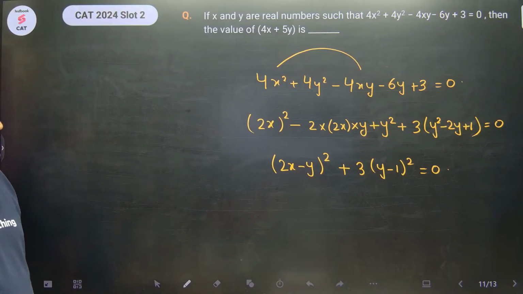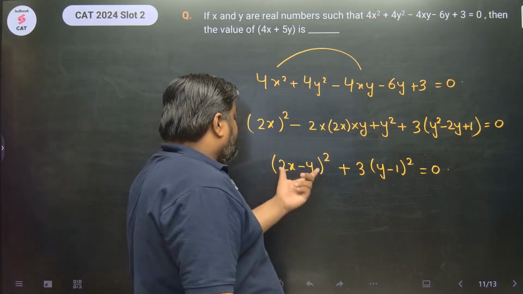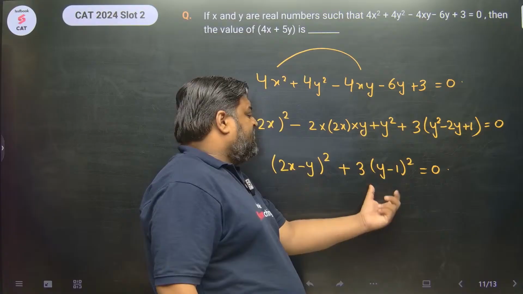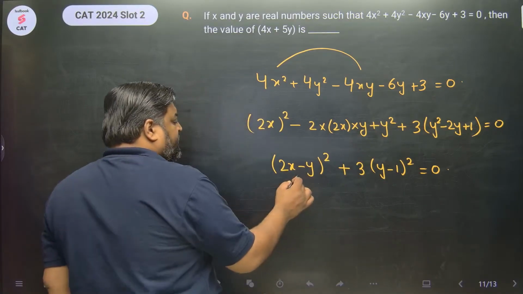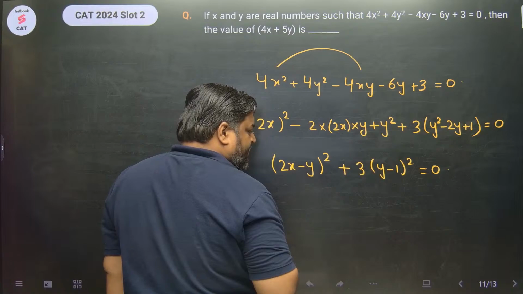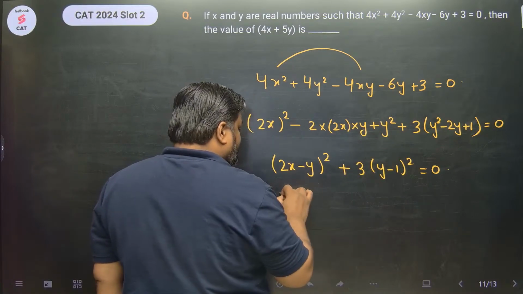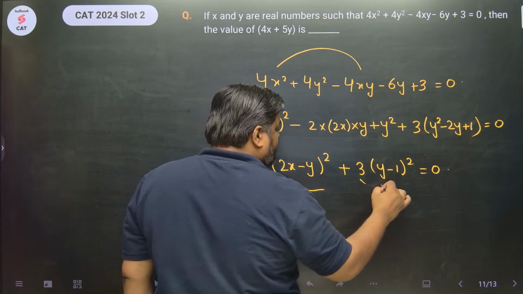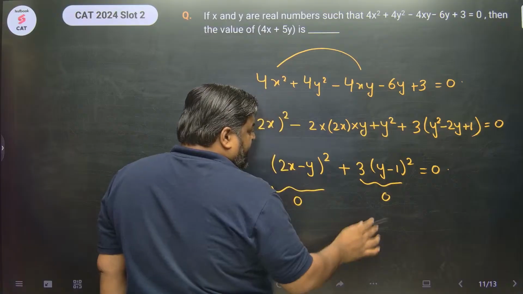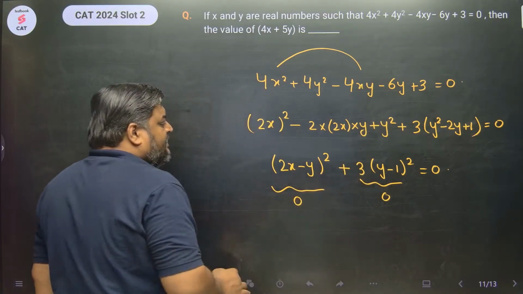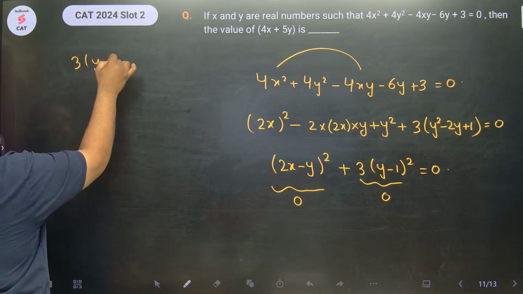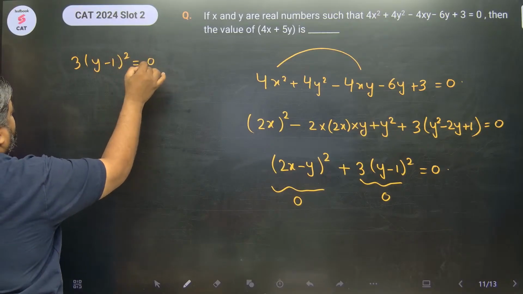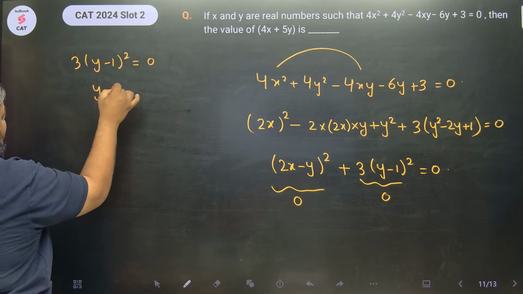Okay. This is positive or 0. This is positive or 0. The sum of which is 0 indicates this would be 0 and this would be 0, right? Both of them individually, they have to be 0. This would be 0. This would be 0. And when this is 0, y is 1, right? 3y minus 1 whole square equals 0. This will happen only when y is 1.